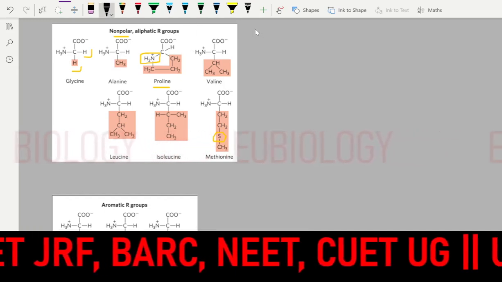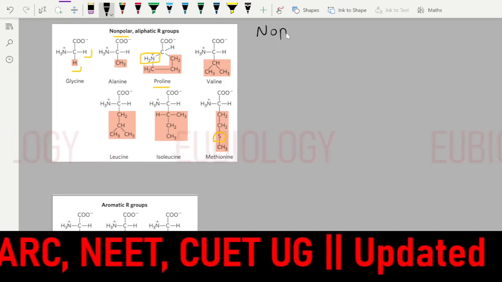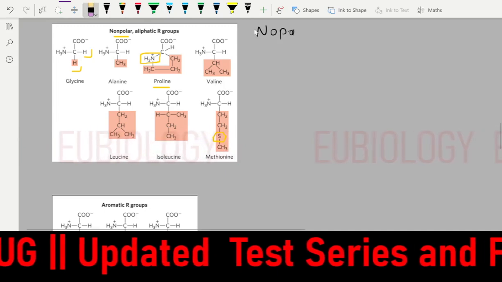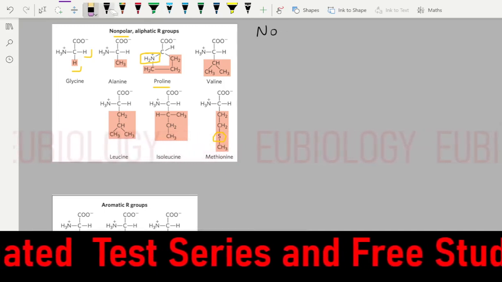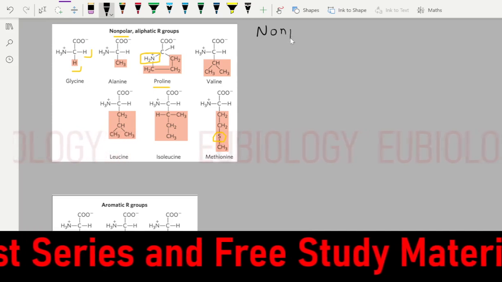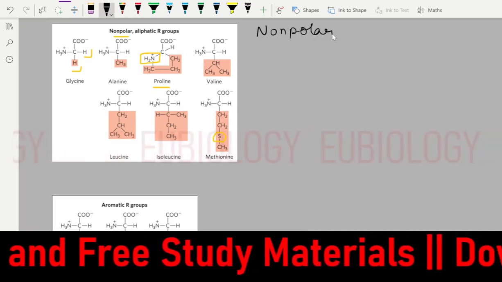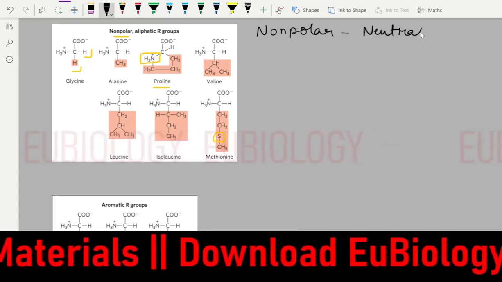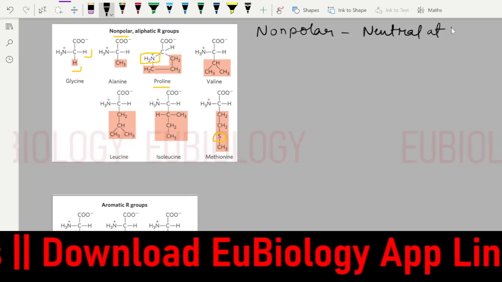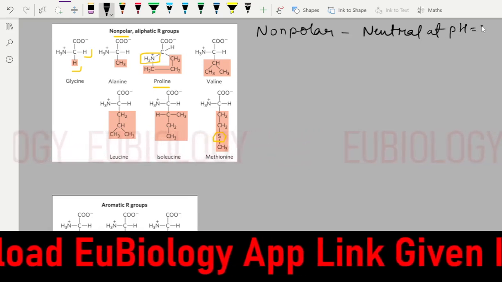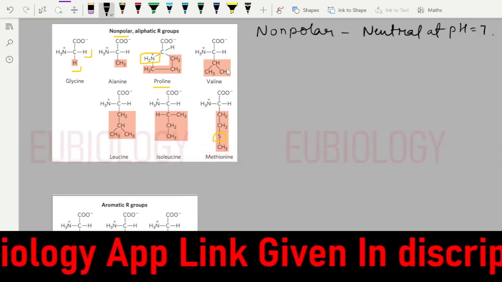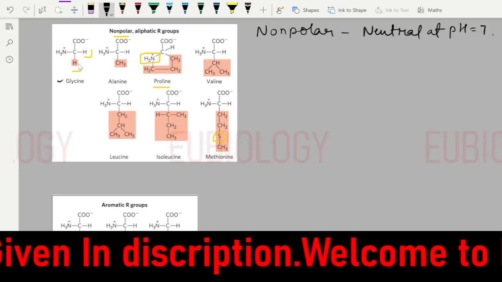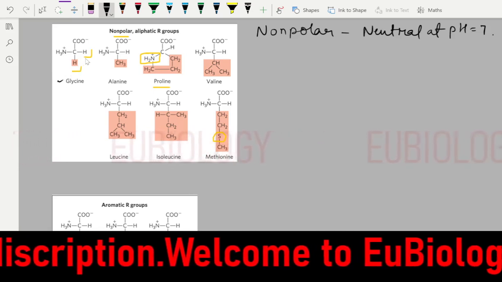Neutral. So at pH 7, non-polar amino acids are neutral in nature. Okay, so this is glycine.